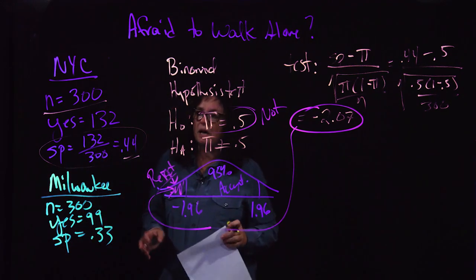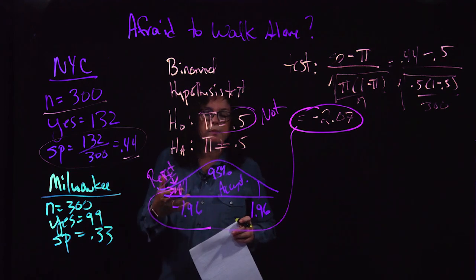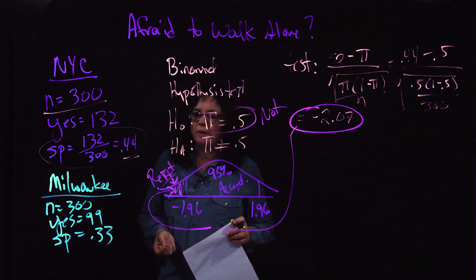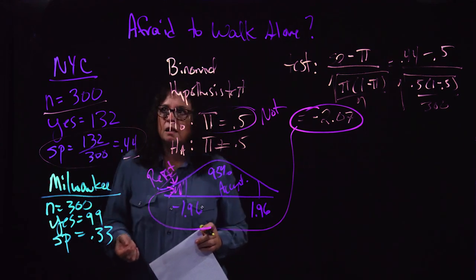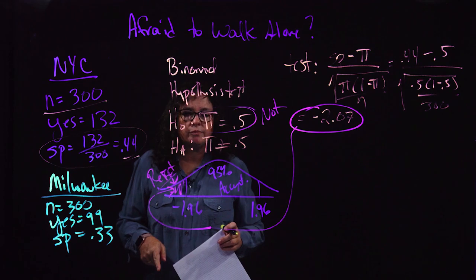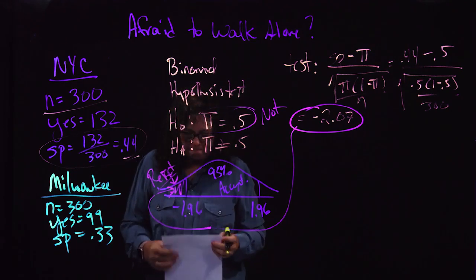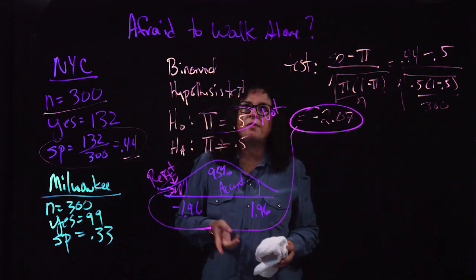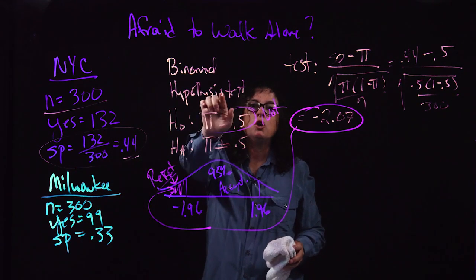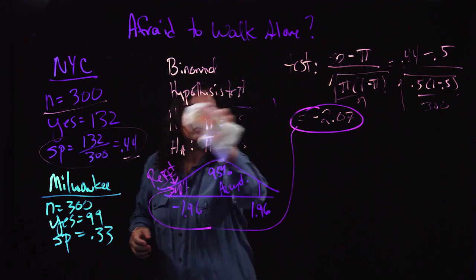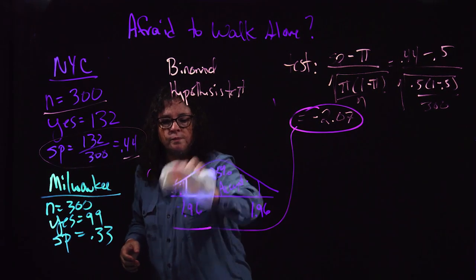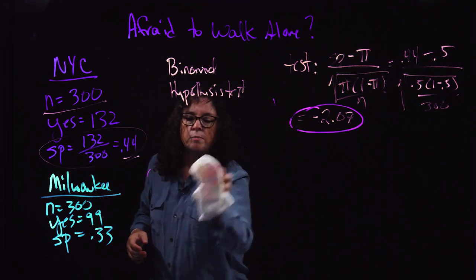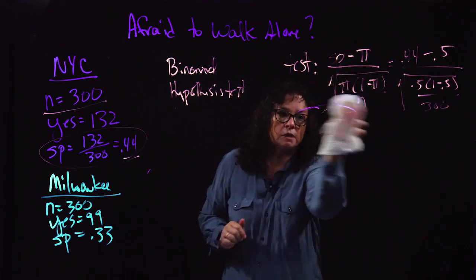So the question becomes, now that your newspaper people are saying, well, okay, I can't say more than half the people are afraid to walk alone in New York City, can I at least say it's scarier in New York City than Milwaukee? You go, let's find out. To do that, I'm still going to do a hypothesis test, but now it's a binomial two-sample hypothesis test. So I'm going to change this from a one-sample test to a two-sample test.